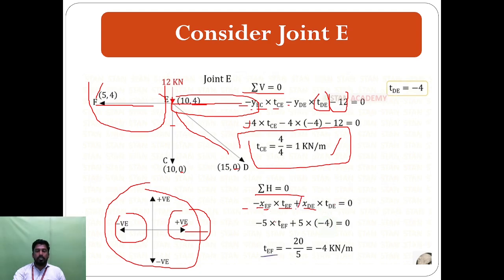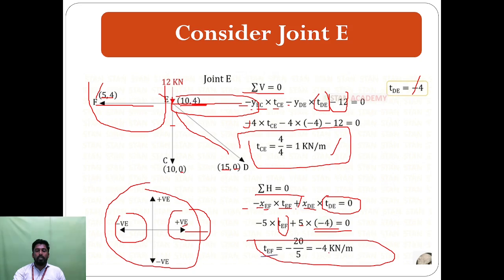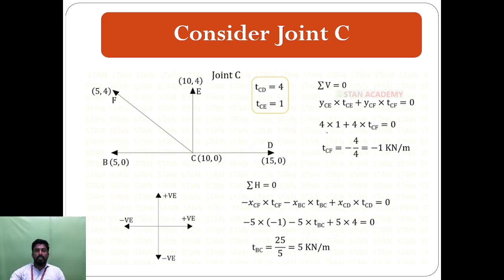So here consider the coordinates EF. Here 10, the point here 5. So 10 minus 5, here the value is 5. The same, this is for our unknown force, plus X DE. Here for DE, here 15, here 10. So 15 minus 10, which comes out to 5. We know the DE value, already found, minus 4. So put the value minus 4, and we get the value TEF is equal to minus 4 kilonewton per meter.